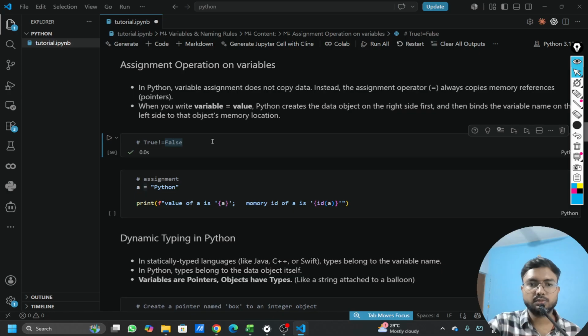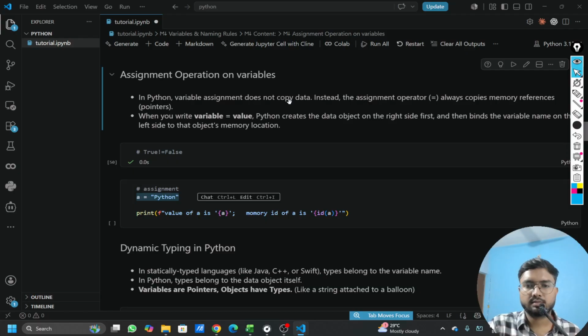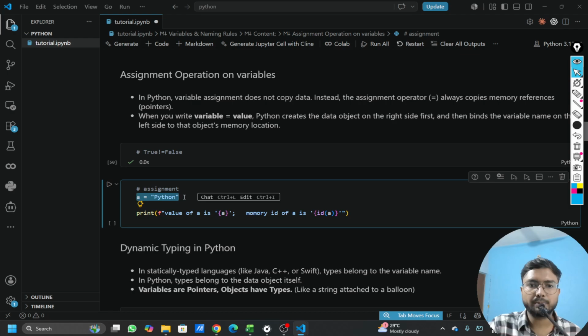So let's come back to what we are here. Assignment operator. So what is happening in the background, if you try to read this, is that variable assignment does not copy data. What is happening here is that once we declare a equal to Python, it's not that a is copying this Python value. The code starts from this side. So first, Python is getting created as a string, right? Because this is text. And then this text is getting allocated. Let me explain it. So this is my Python,